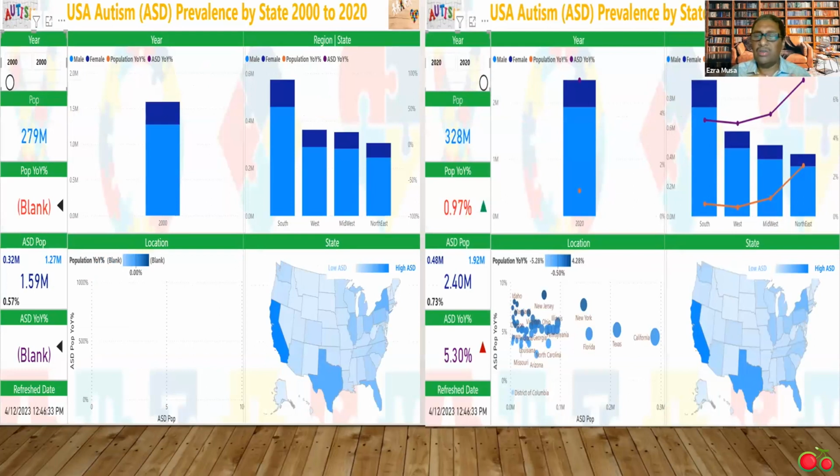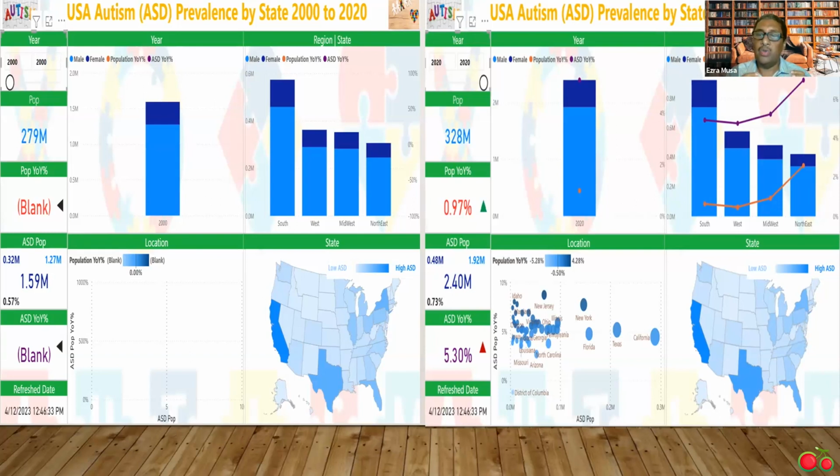If we look at the year 2000, US population was 279 million. If we look at the year 2020, US population is 328 million. That is an increase of 17.6% in the US population. Now let's go to the ASD population. In the year 2000, ASD population was 1.59 million, and in the year 2020 ASD population is 2.4 million. That is an increase of 52.9%.